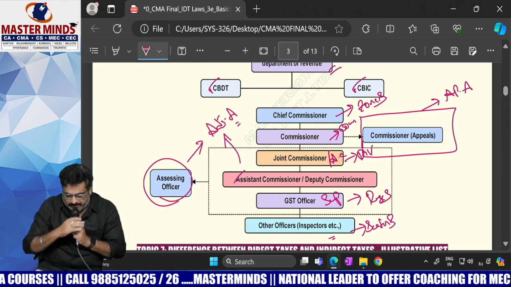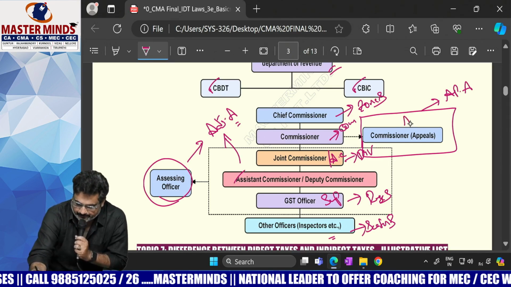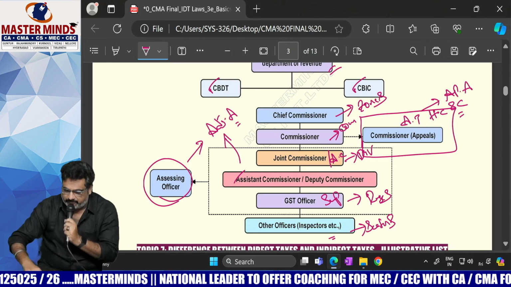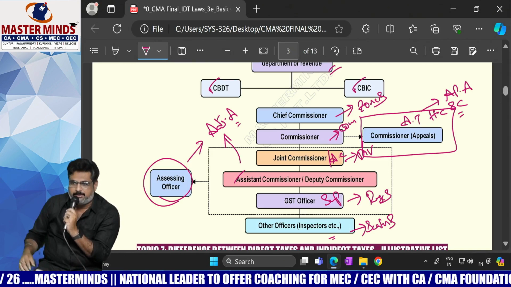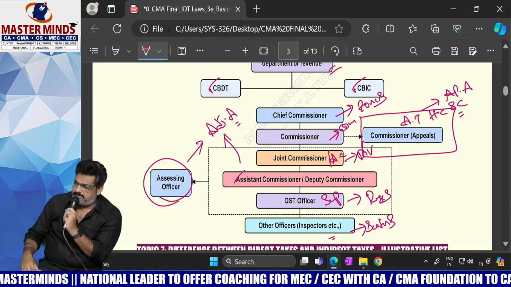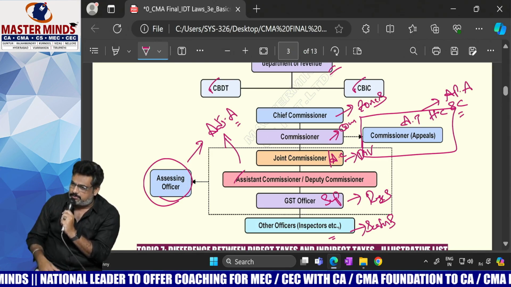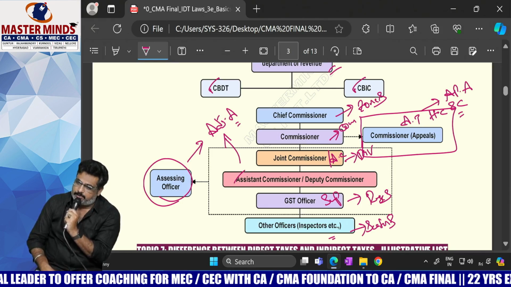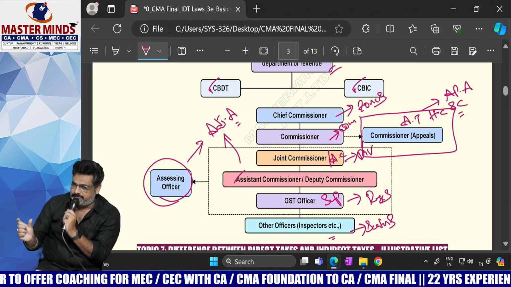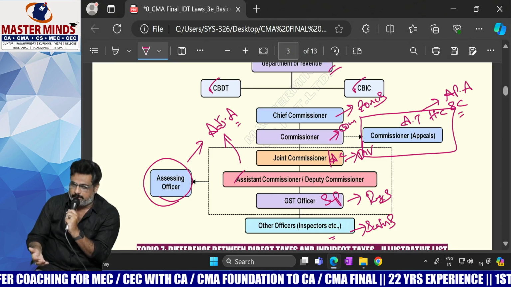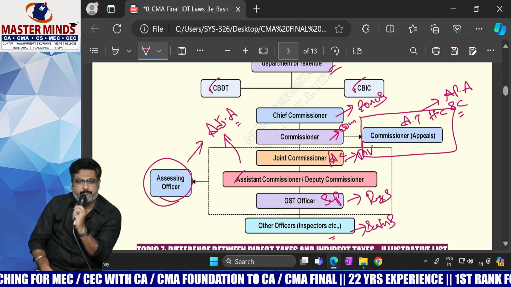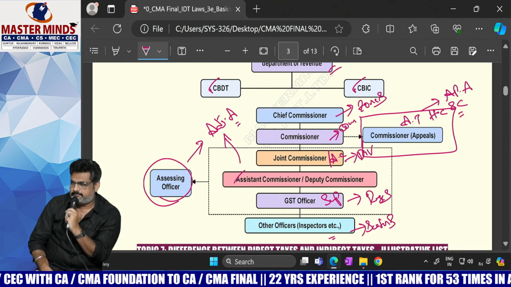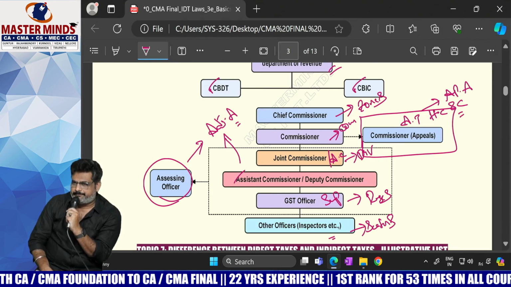And Commissioner appeals, Appellant Tribunal, High Court, Supreme Court, all these people come under the word appellant authority. Now you can tell me what is the difference between adjudicating authority and appellant authority? Anyone?